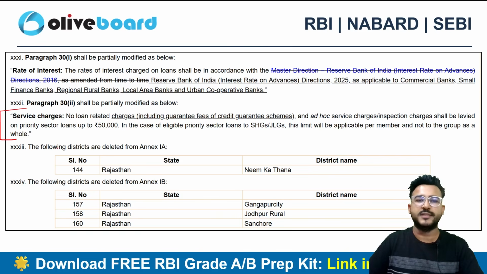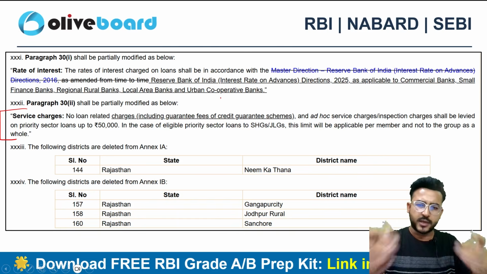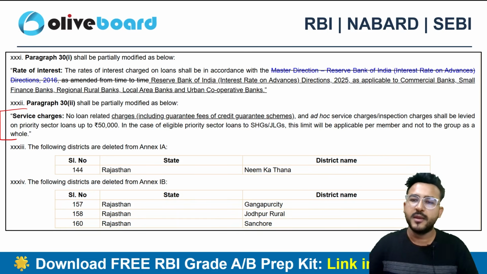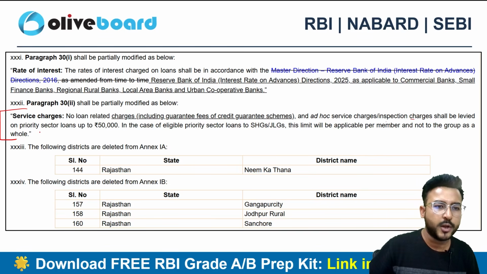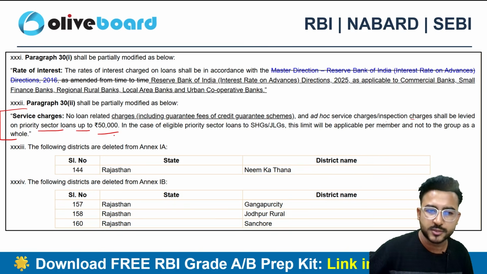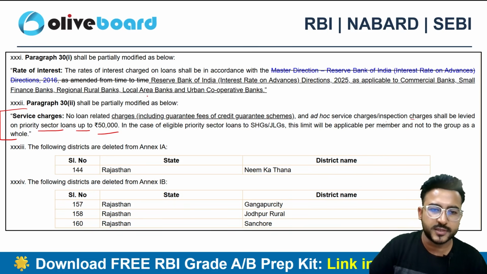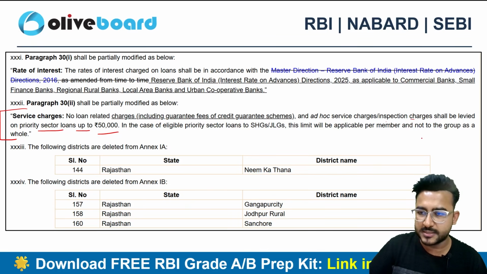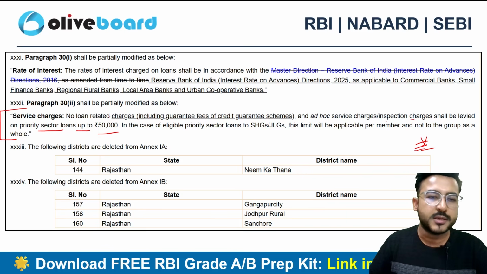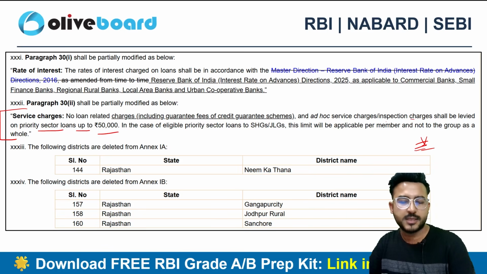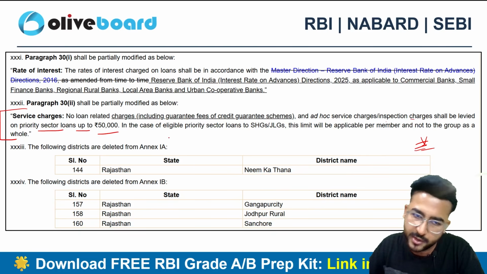The next update is again a crucial one, service charges. Let's suppose no loan-related charges, including guarantee fees or any other fees related to credit guarantee schemes, ad hoc service charges or inspection charges, by whatever name you call it, can be levied on a priority sector loan up to 50,000 rupees. As per my understanding, this is also going to be super important. So a PSL loan up to 50,000 rupees will not attract any kind of charges.